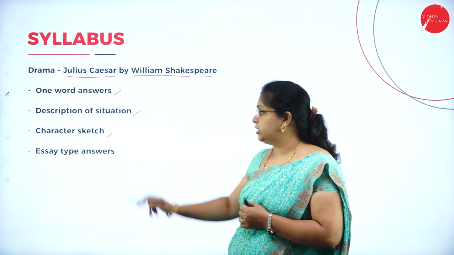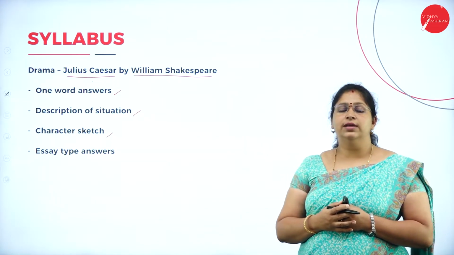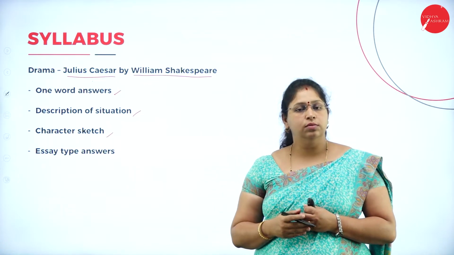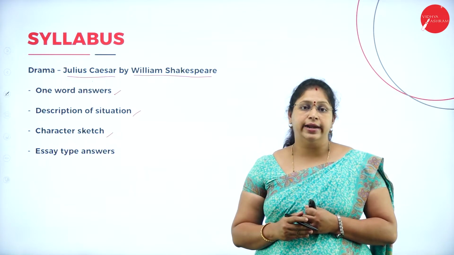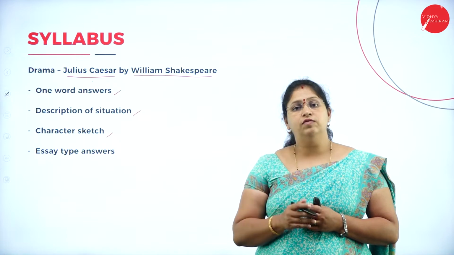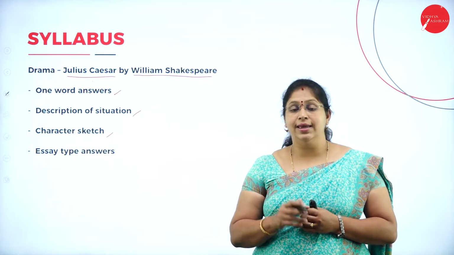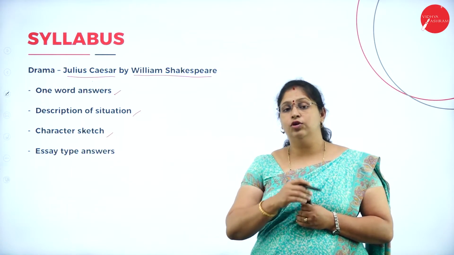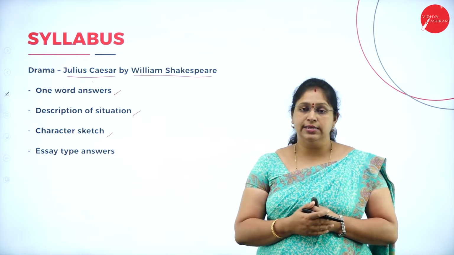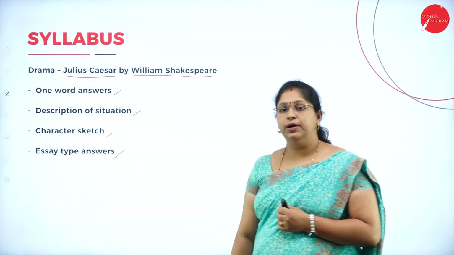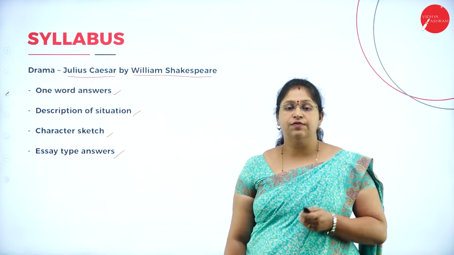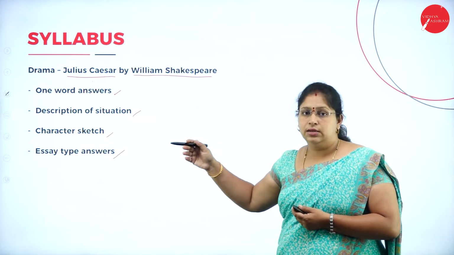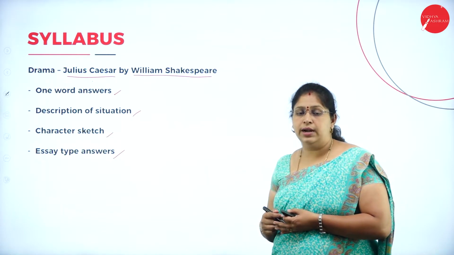Then you'll have character sketch. In the last SEM also you have written character sketch. So, the characters of this play will be asked to write about. You have to sketch the character from the drama. For that you have to learn the drama. You have to read it again and again. As it is the drama written by William Shakespeare, you have to be very careful. You have to be very thorough when you are answering. Then you will have essay type questions, the long questions which will be asked for 10 marks. Okay. So, this is what you will have for drama, that is the language part or the literature part of 4th SEM.